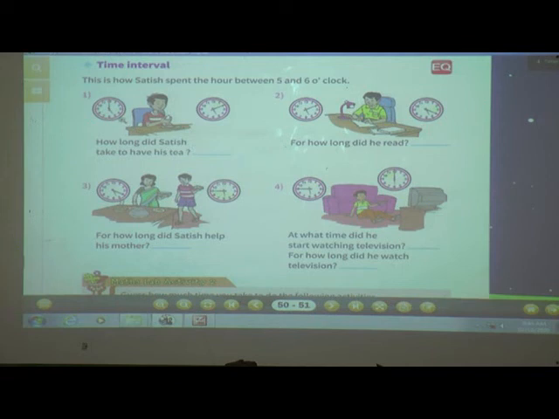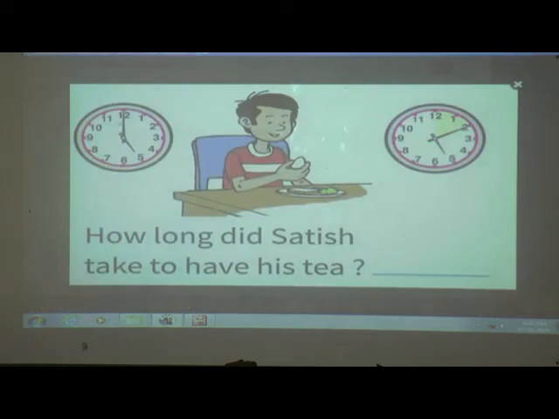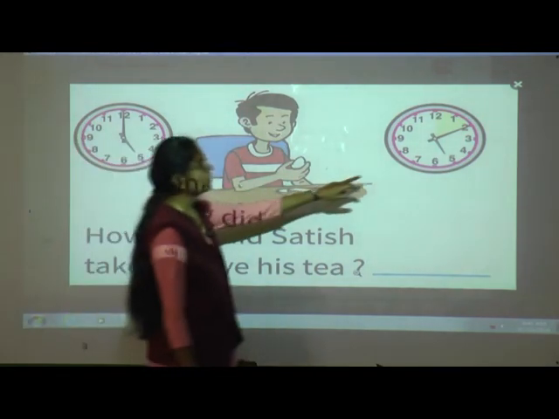He has started at 5 o'clock and till 5:10 he has taken tea. So what is the question? How long did Satish take to have his tea? From 5 to 5:10.